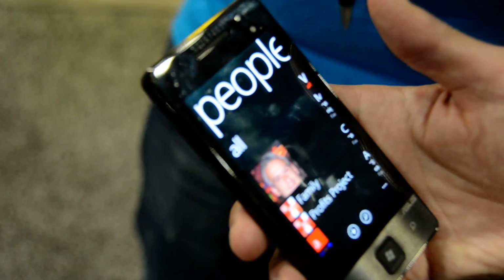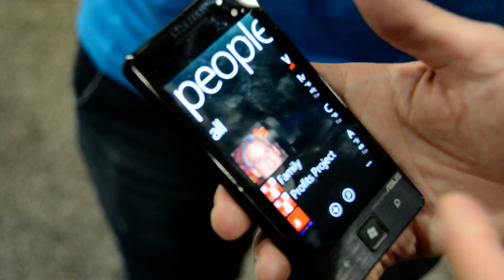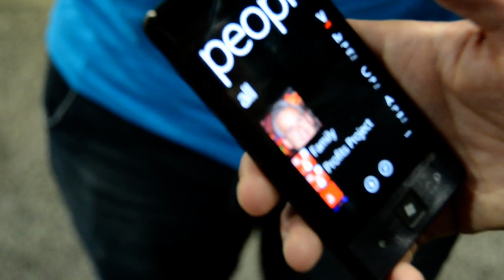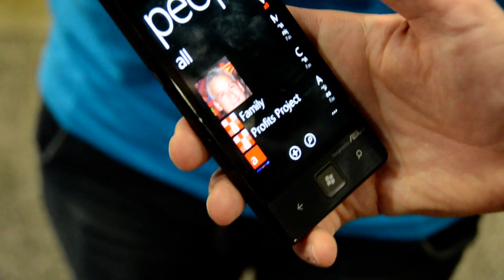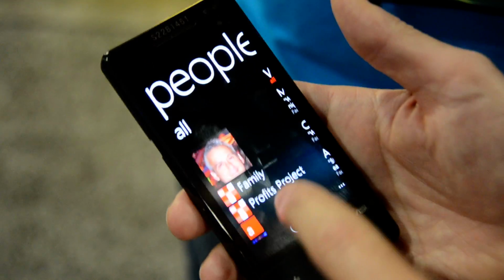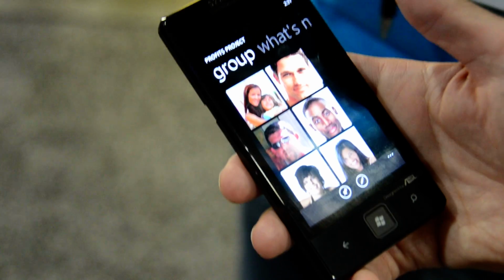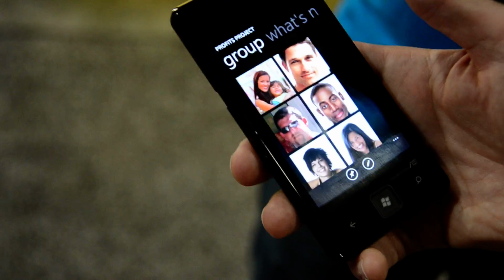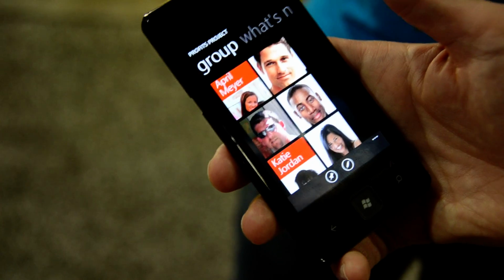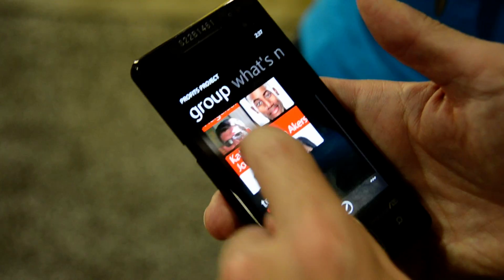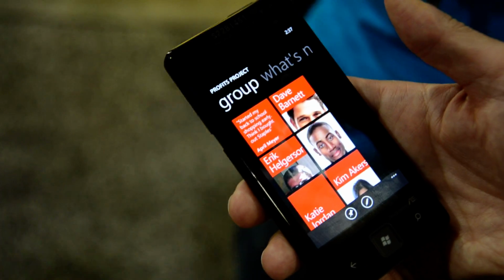But what we have found out, and this is what is new for Mango as well, is that sometimes you want to focus on specific groups of people, not on the whole list of people that you have in your contact list. So we created this concept of groups. For example, I have here a Project Profits group that I created for a project that I'm working on. So instead of having all the people that I have in my contact list, I only have the people that are working on that particular project with me.